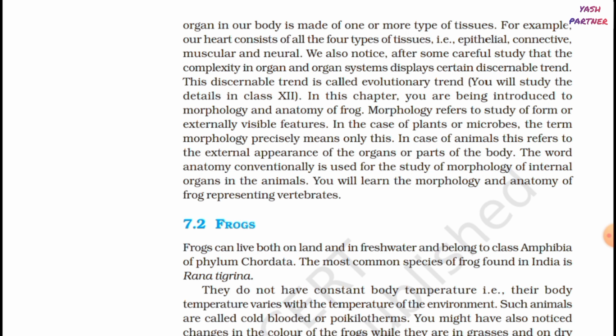In the case of plants or microbes, the term morphology precisely means only this. In case of animals, this refers to the external appearance of the organs or parts of the body. The word anatomy conventionally is used for the study of morphology of internal organs in the animals. You will learn the morphology and anatomy of frog representing vertebrates.